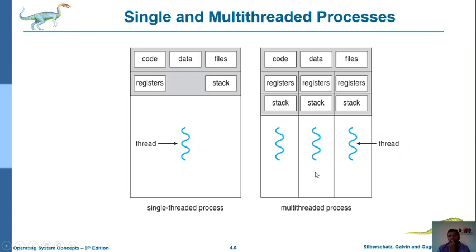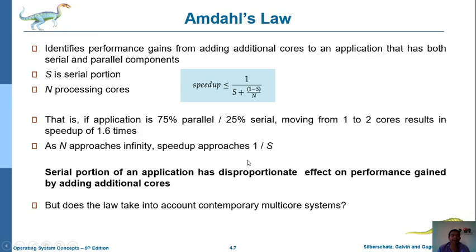OBS Studio, for recording this class, uses one thread. That means the operating system uses one thread for presenting the PPT as well. So in this manner each and every task is handled by separate threads.